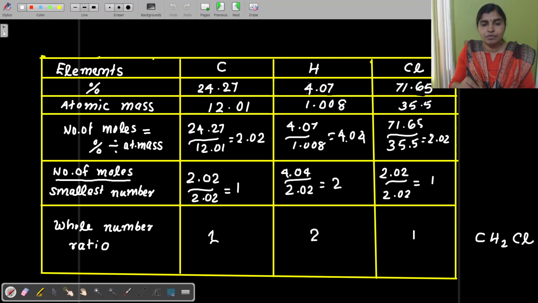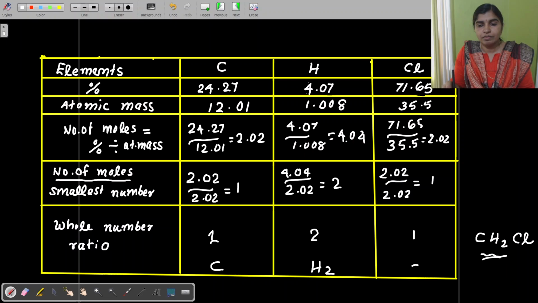For hydrogen there is 2. For carbon there is 1. And for chlorine there is 1. So what is the empirical formula indicating the simplest ratio? That is CH2Cl. Here 1 carbon, 2 hydrogens and 1 chlorine. That is the ratio. So that is CH2Cl. That is the empirical formula.